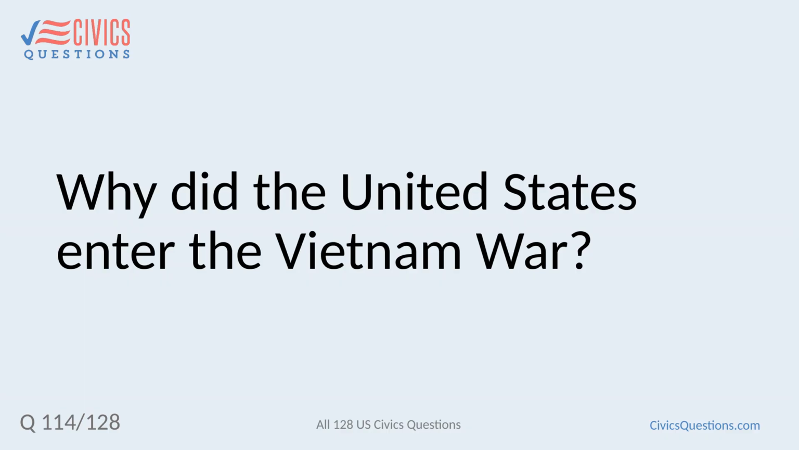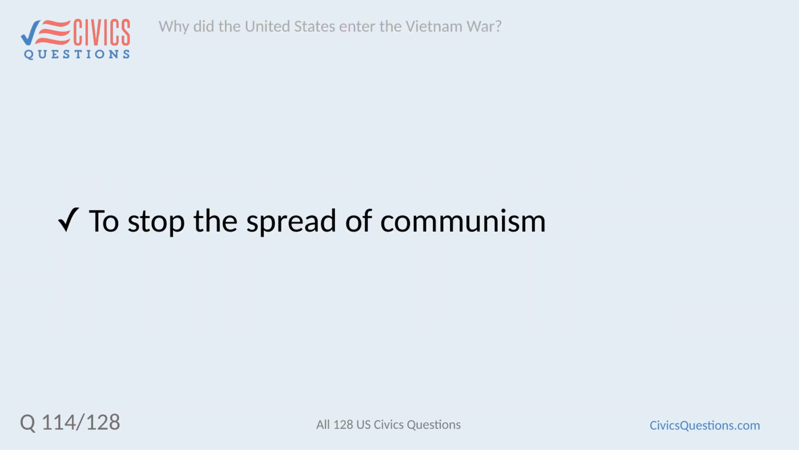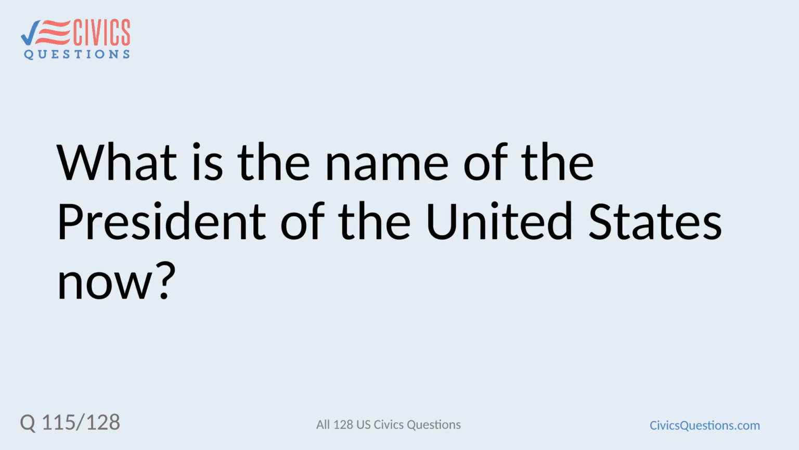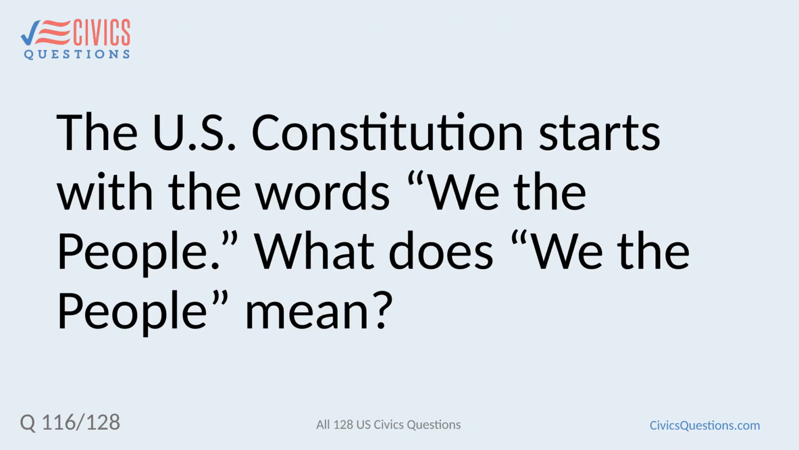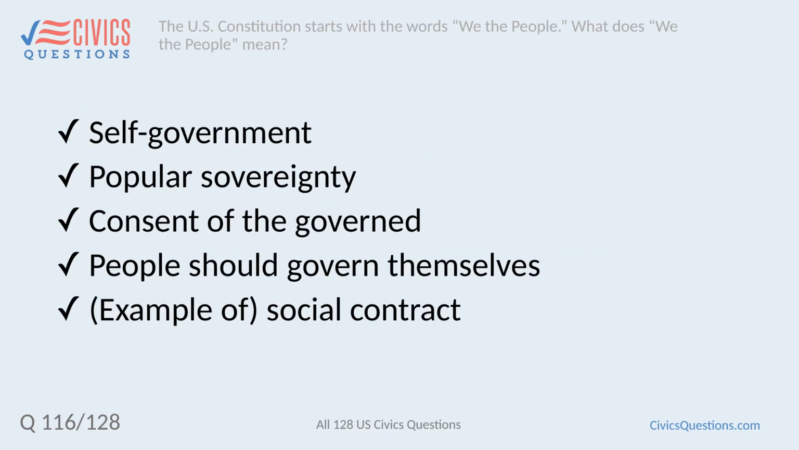Why did the United States enter the Vietnam War? To stop the spread of communism. What is the name of the President of the United States now? Donald Trump. The U.S. Constitution starts with the words, "We the people." What does "we the people" mean? Self-government, popular sovereignty, consent of the governed. People should govern themselves. Example of social contract.